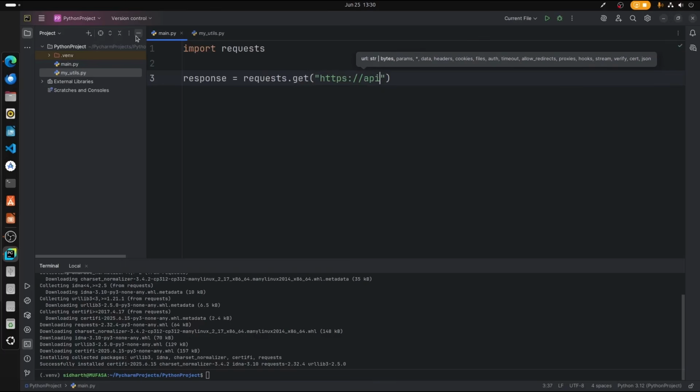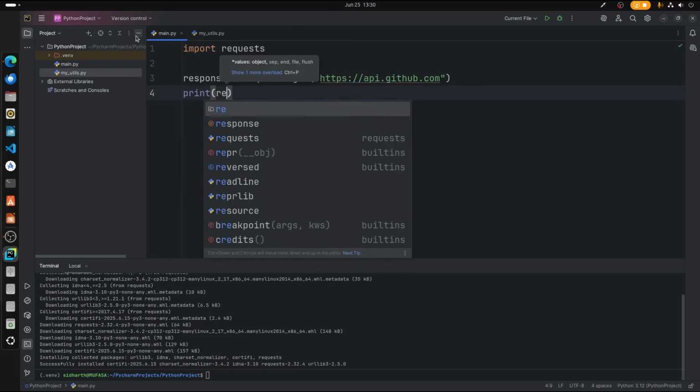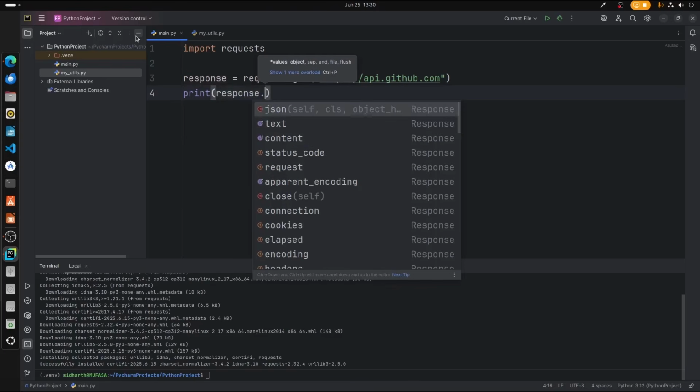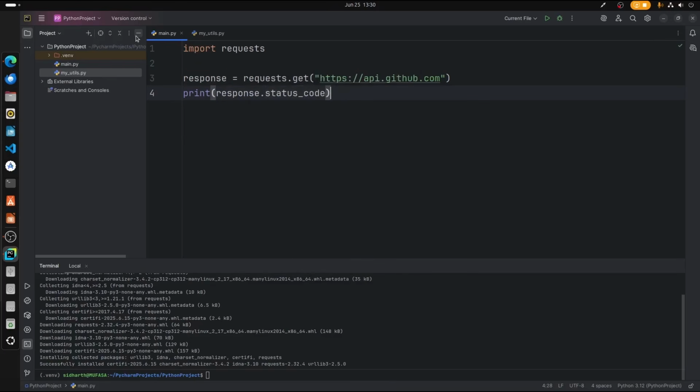Alright, so api.github.com, and then here let's print the status. So the status is response dot status code. It shows the status of the fetching. So by default it will return 200, because when it returns 200, the connection is successful, which means we can access api.github.com.